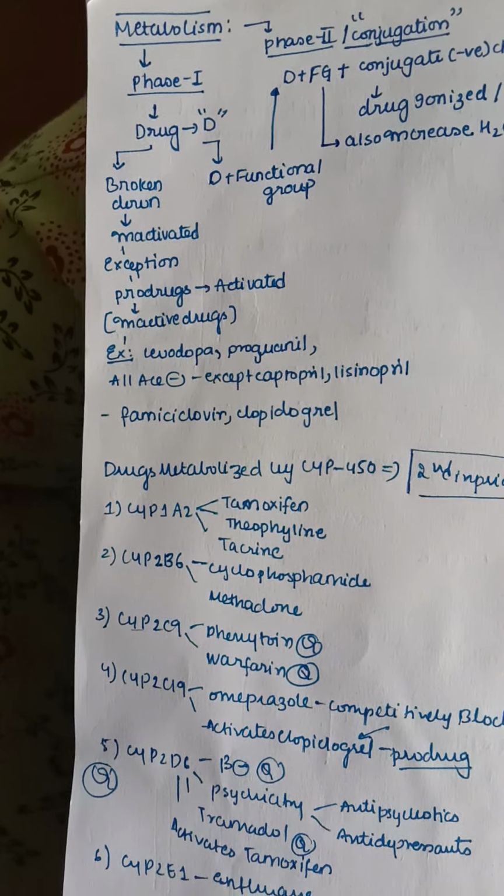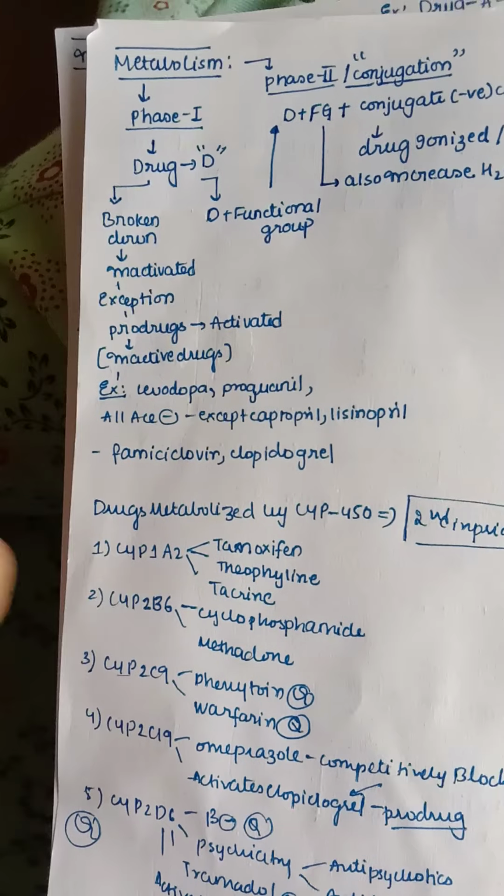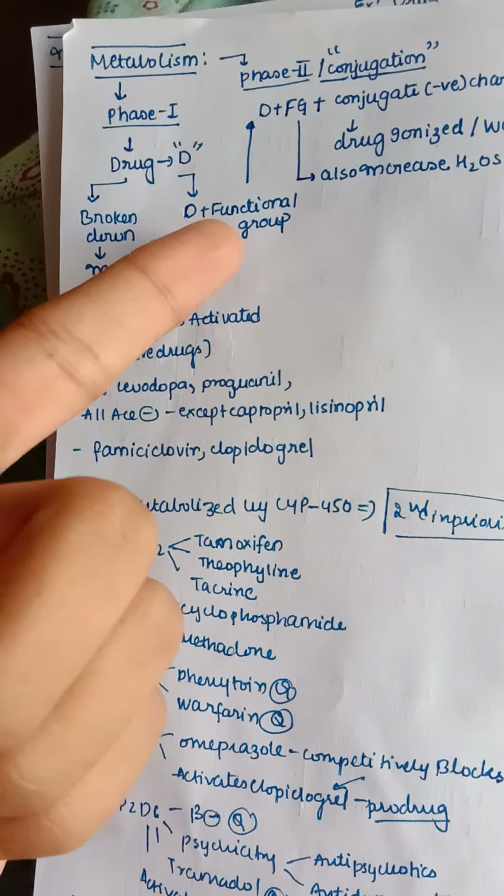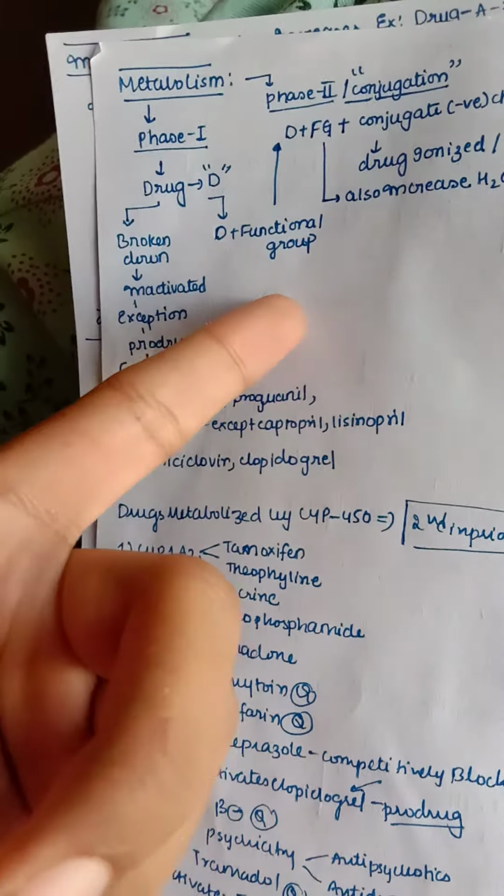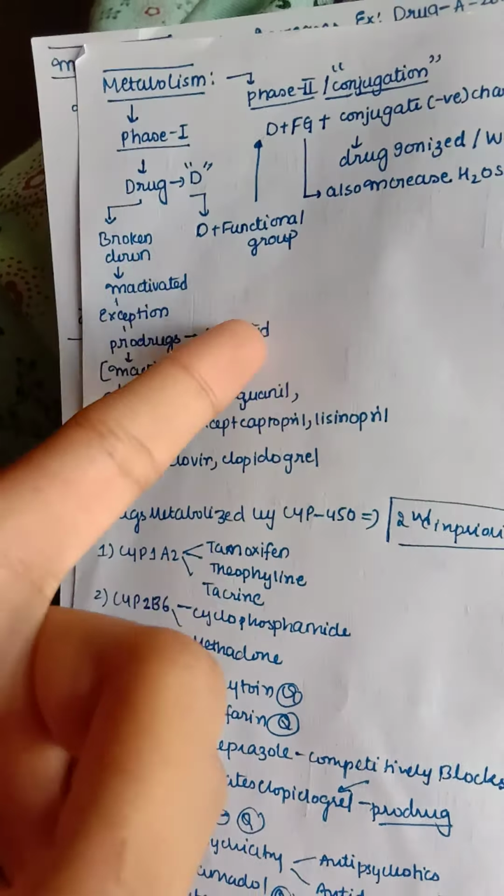So what is phase 1 normally? In phase 1, the drug is normally broken down into an inactive substance, but there are a few exceptional drugs like prodrugs. These prodrugs are already inactive drugs, so they come and get activated here. We have seen the examples too. Now in phase 1, the broken down, inactivated drug is now bound with a functional group. When it gets bound with the functional group, it later moves on to phase 2.